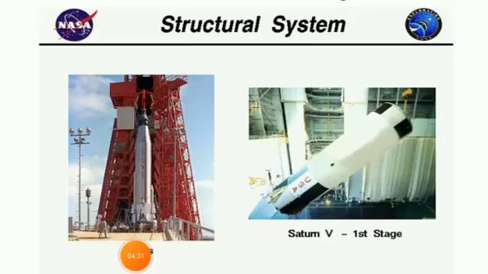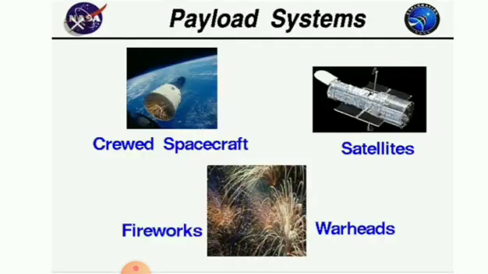So what is the structural system? Structural system is nothing but the cover of the rocket, right? The frame of the rocket. That structural system is made up of aluminum material. It provides stability during the flight, because the fins are present at the bottom of the frame, right? Next, payload system.